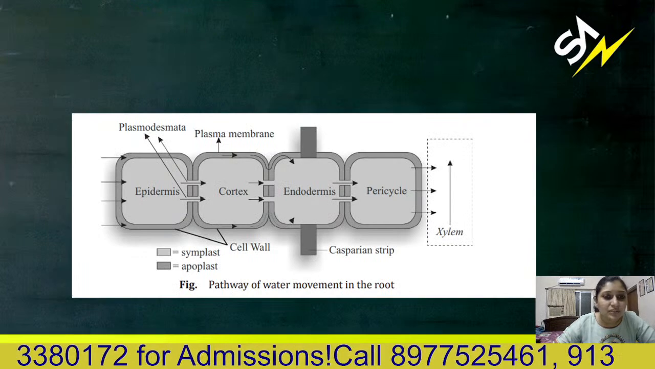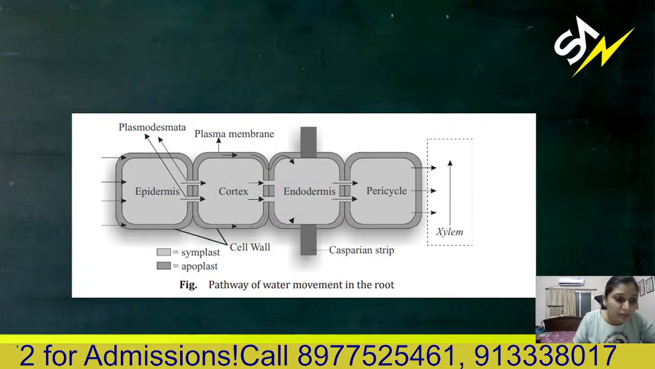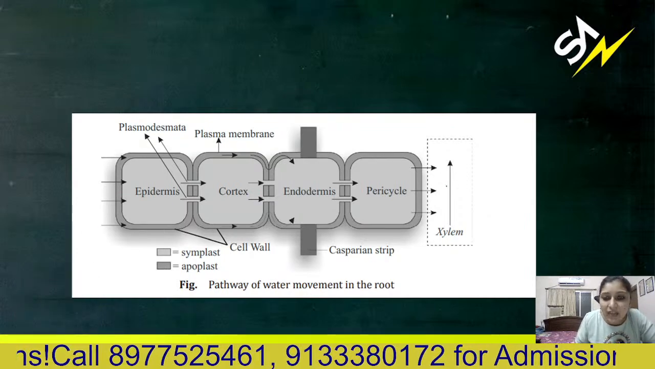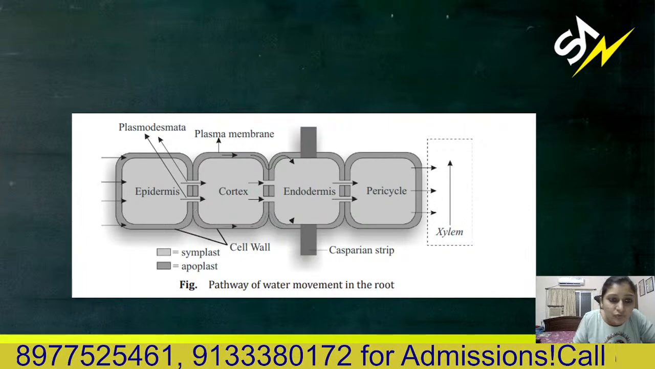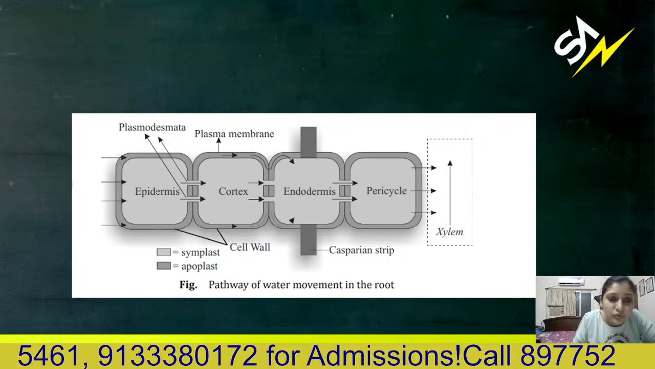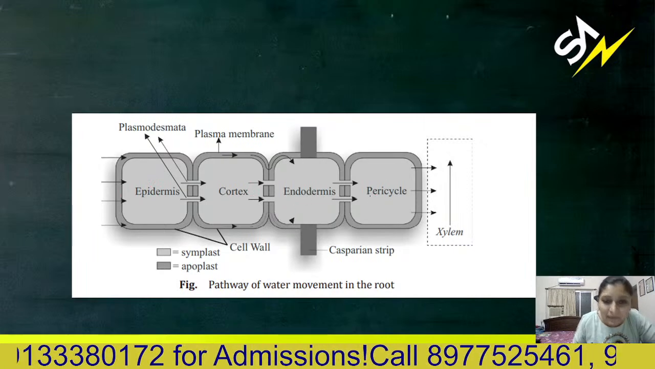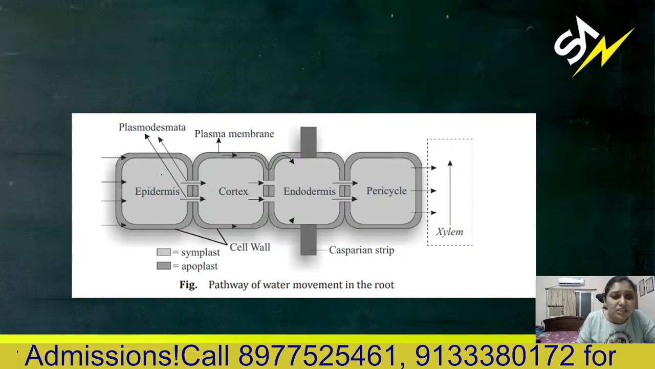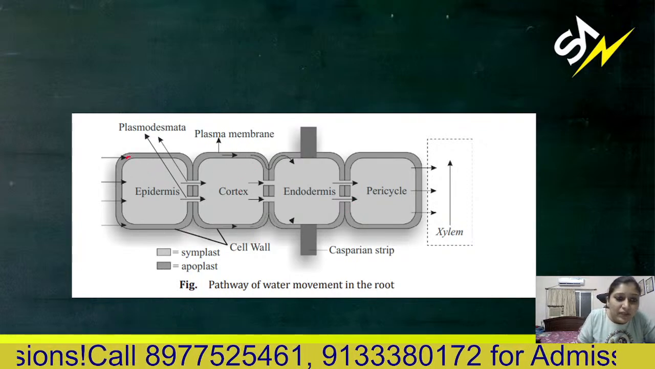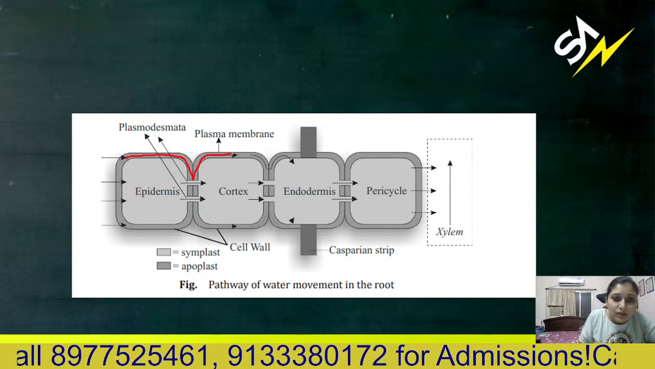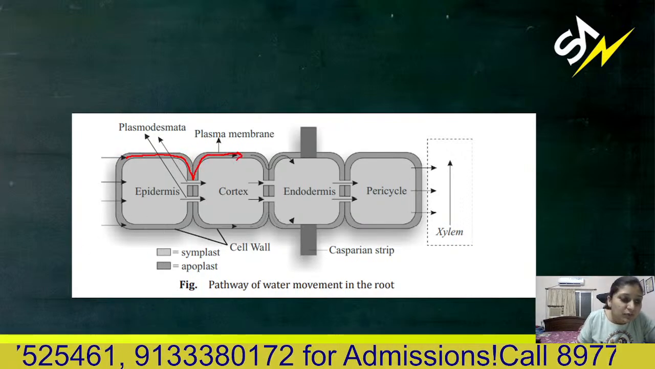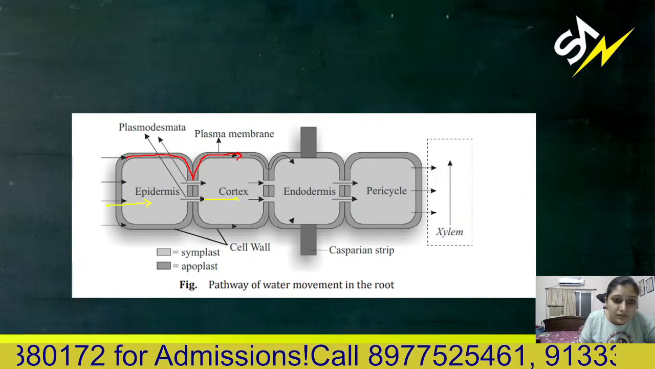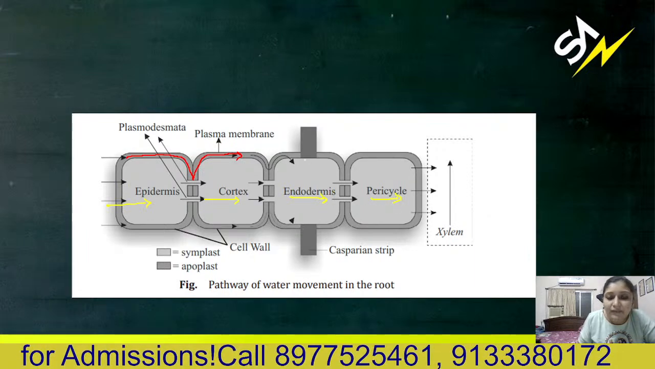So now, see how this water will move. Movement of water: see how it will reach the xylem. For reaching the xylem, there is the root epidermis, cortex, endodermis and pericycle. There are two ways of movement of the water. One is this movement, and the other one is directly this movement. Okay, the yellow one and the red one.